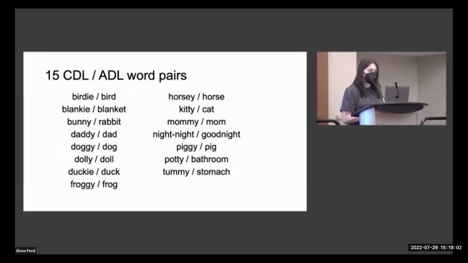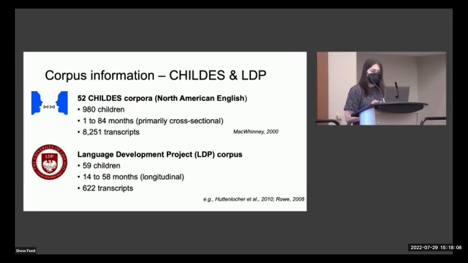Specifically, we're looking at examples of frequent CDL-ADL word pairs in English, where the two variants can label the same referent. In part 1, we analyze over 60,000 target child utterances for children up to age 7. The bulk of our data come from CHILDES, which features a mix of different sampling methods but is primarily cross-sectional. And we've also included speech transcripts from the Language Development Project corpus, collected by Dr. Susan Goldin-Meadow and colleagues, which is longitudinal rather than cross-sectional.